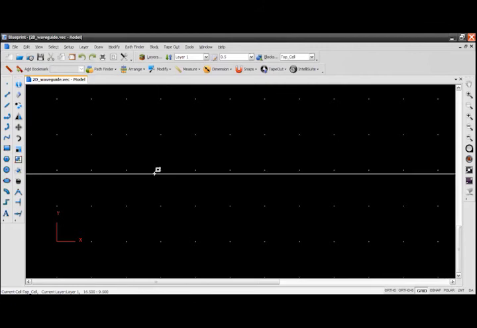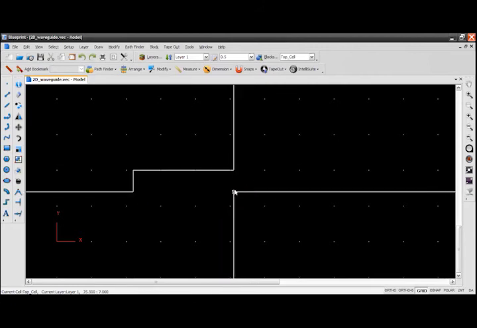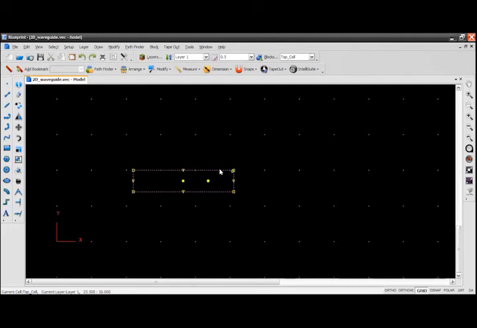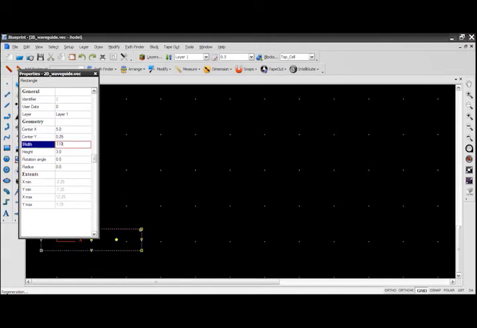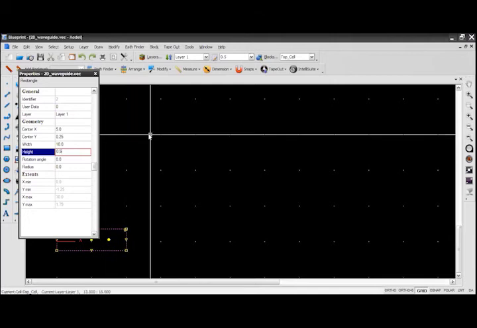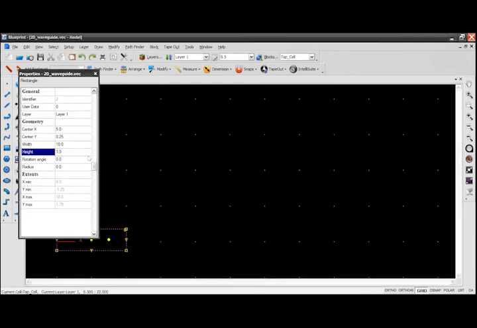I will draw a rectangle somewhere in the blueprint screen. Okay, so just right click this, then properties. First I have to select the midpoint, the center as 5, and the Y thickness as 0.25 micrometers. The overall width I want is 10. And the height required is 0.5 microns. Then we can click somewhere on the screen and close this particular rectangle settings. So it is 5, 0.25, 10.